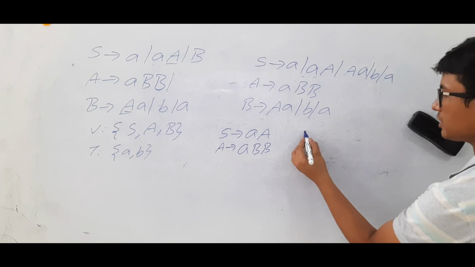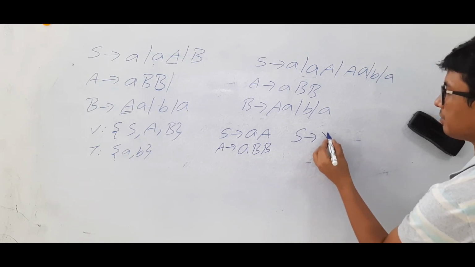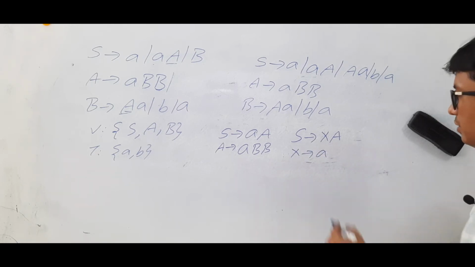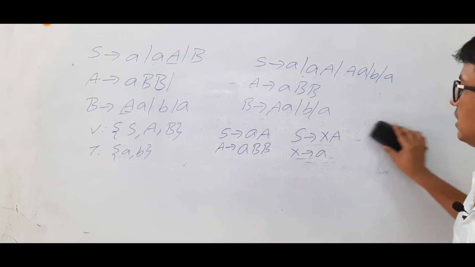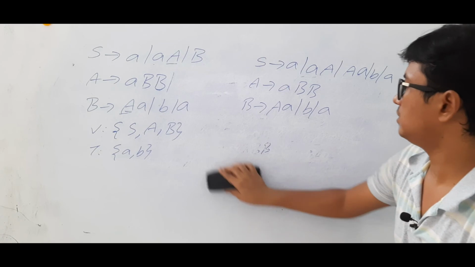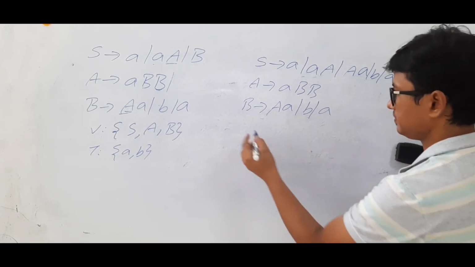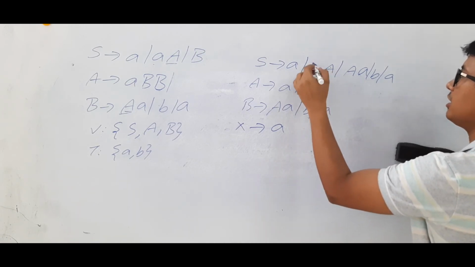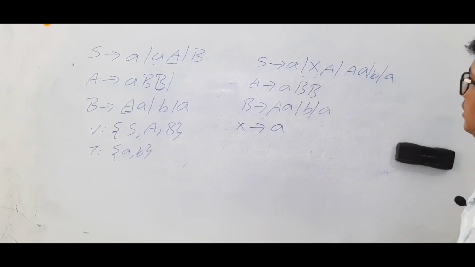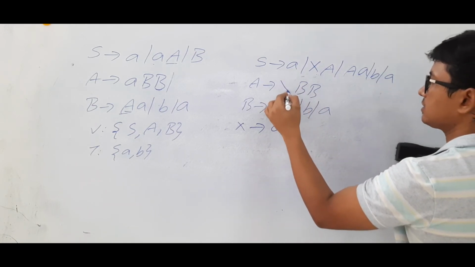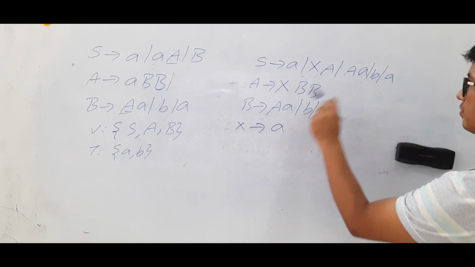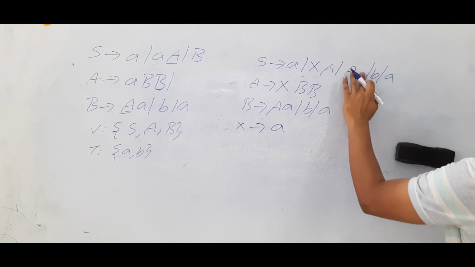So what I can do is that I will take S determines X A and X determines A. Now even it is in the CNF. So I will take a new production called X determines A. In place of this A, I will keep an X. In place of this A also, if I keep X, will it create any problem?